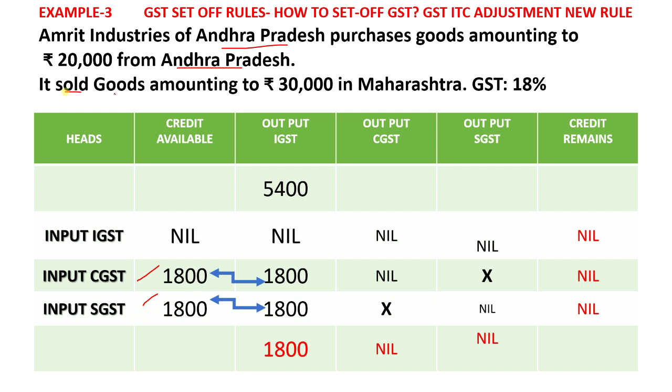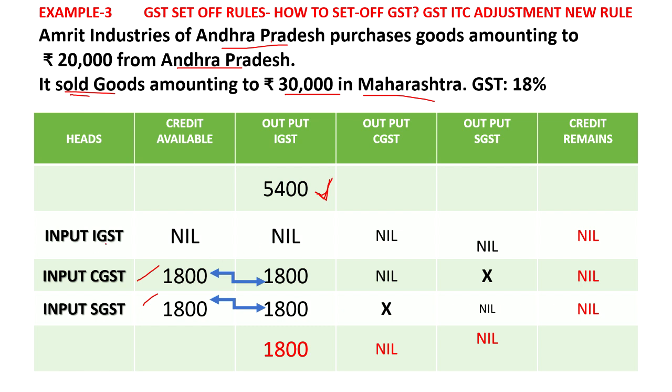And there is a sale transaction. That means there is output liability, that is, you are collecting from the party and you have to pay to the government. And 30,000 is IGST, from Andhra Pradesh to Maharashtra, that is, interstate. So 18% on 30,000 is 5,400 output IGST. This is collected from the party and you have to pay to the government in the sale process. So 5,400 we have taken here.